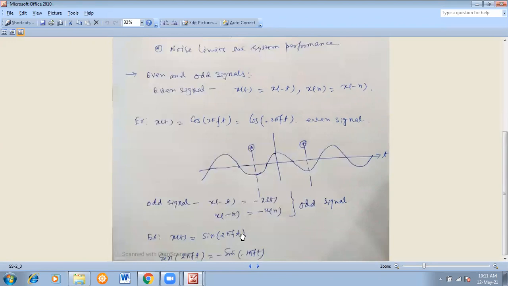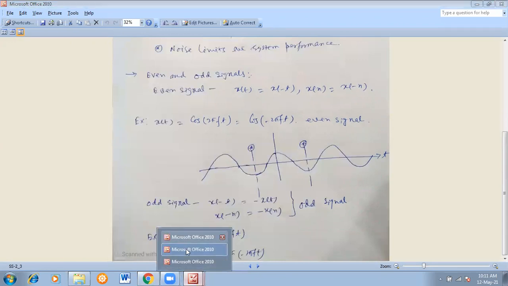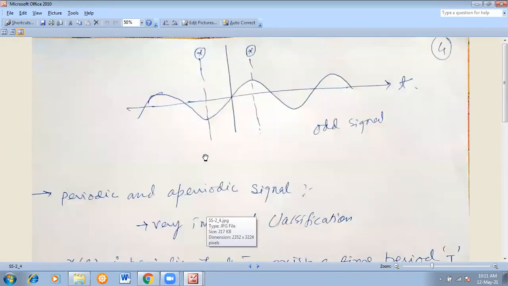Now in the case of sine, what happens? See, it's a sine, because you will know that sine 0 is equal to 0, isn't it? So that's why at the origin it passes through 0. You have to understand how you are drawing the signal. That is most important. You have to understand the physics behind the system. If you don't understand the physics, you can draw anything, whether it is a circuit, a system, or a signal. So this is the origin. So sine 0 is 0.